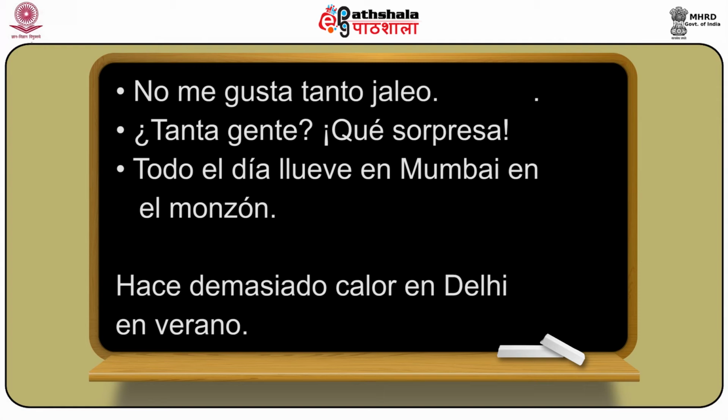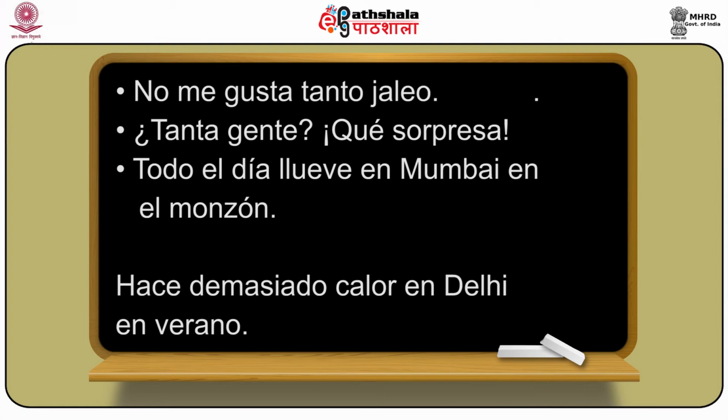In the same way, if I take the example of todo, and I say todo el día llueve en Mumbai en el monsoon, meaning in Mumbai it rains the whole day during the monsoons. So this todo here is all day or whole day. So todo means all or every or whole, depending on the context.